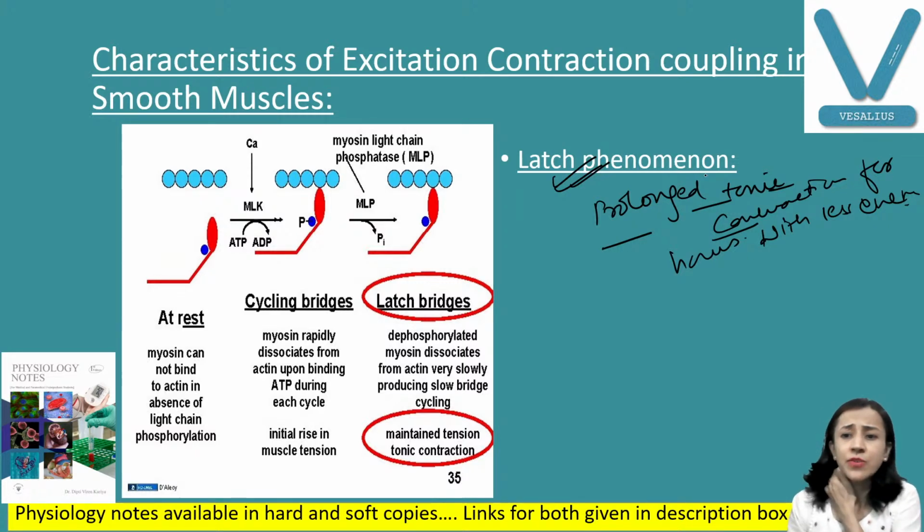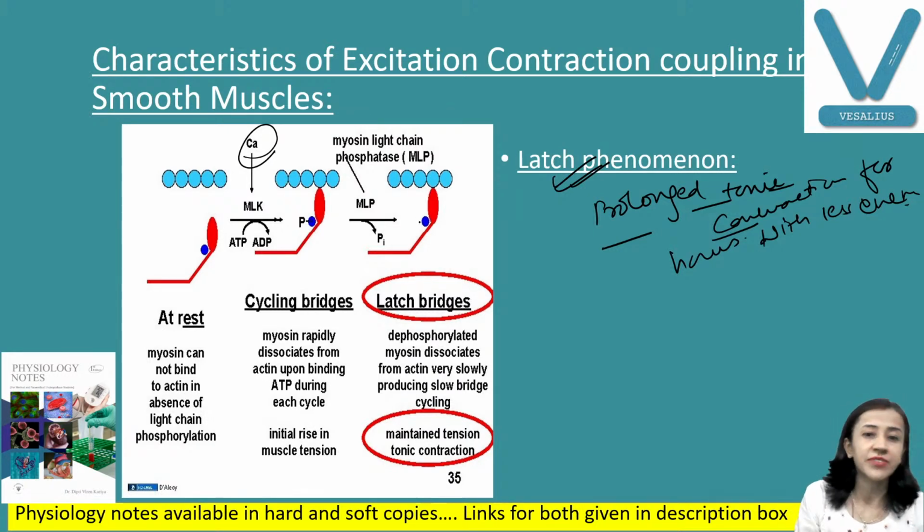Why is this latch mechanism there? Because smooth muscles have prolonged delivery of calcium, and calcium ions are there in the sarcoplasm for a long period of time, so they maintain high tension without active contraction. It means they do not need to be contracted every time, and it allows long-term maintenance of the tone of the smooth muscle. Smooth muscle tone is maintained for a long period of time, so that the muscle generates active tension, and it resists passive stretch.